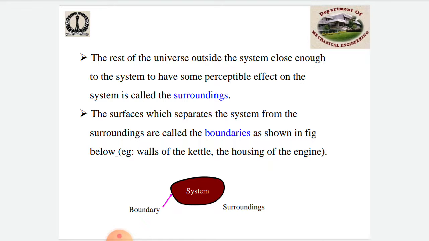A thermodynamic system represents a quantity of matter under consideration to analyze a problem, to study the changes in its properties due to exchange of energy in heat and work.